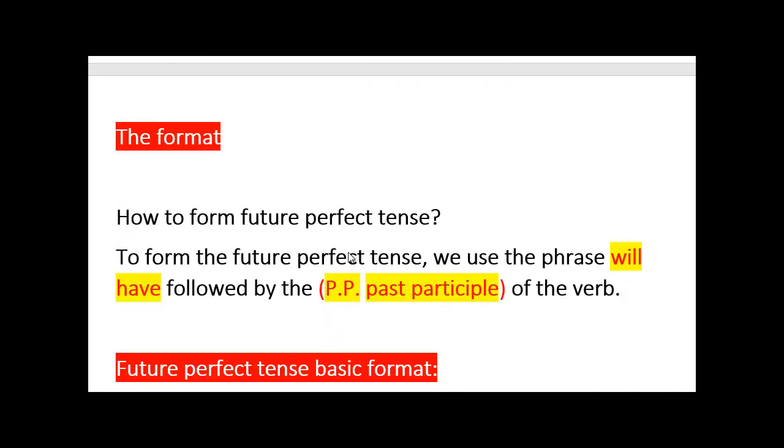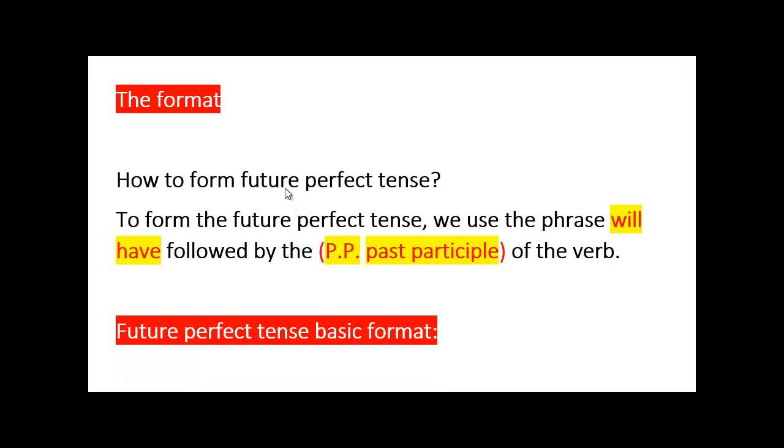The format for a future perfect is clear. When I say future, we remember shall or will. Shall is for I and we, if you're writing in a formal letter: I shall, okay? I will, okay? And that's for I and we, shall. And will, we use it for he or she or it or they or you. So the moment we say future, we remember will. Don't forget, will or shall, but let's say will for now.